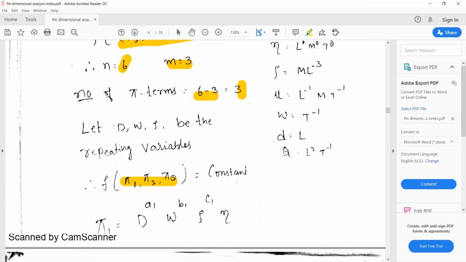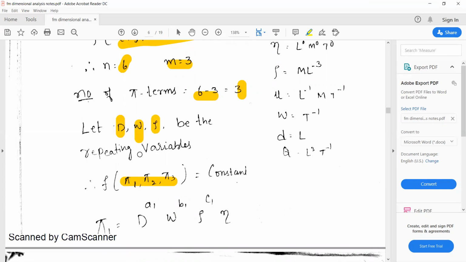Right? So afterwards, to get the expressions for pi 1, pi 2, pi 3, you need to write the repeating variables. There should be m repeating variables, m is equal to 3. Therefore, there should be 3 repeating variables. The repeating variables are chosen so that they include a geometric property, a flow property, and a fluid property.